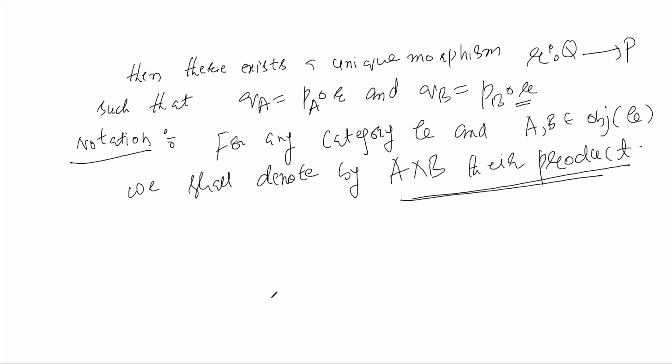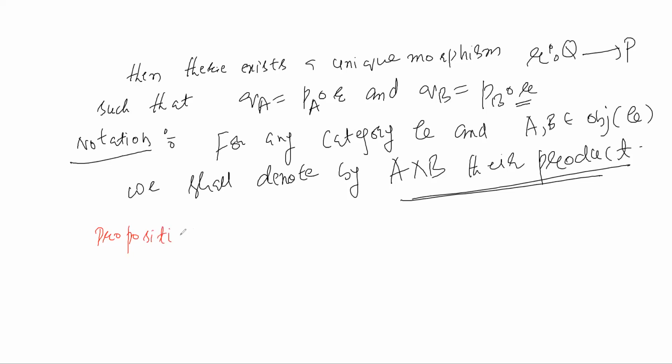And in a category, the product of two objects, when it exists, is unique up to isomorphism. This is a straightforward result that follows from the definition of the product. You can call it a proposition.